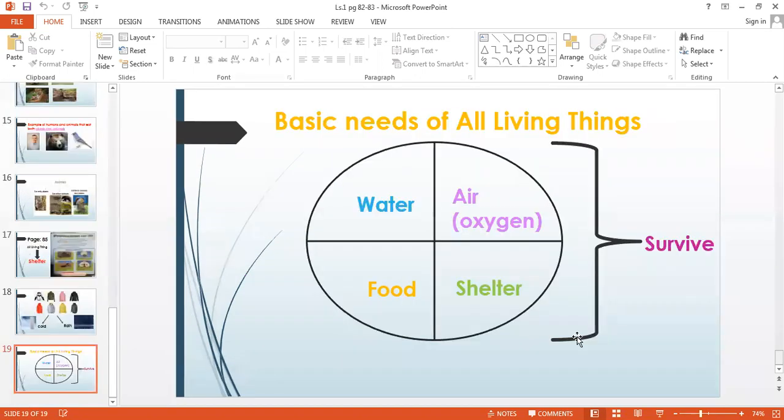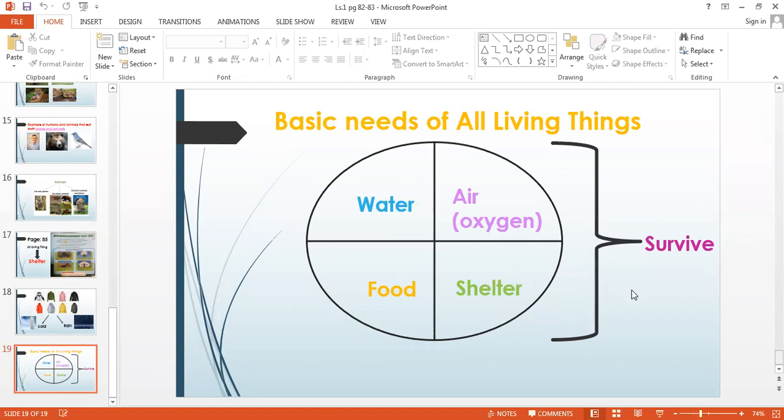So, what are the basic needs of all living things? All living things need 4 basic things. Which are they? The first one, they need water. They need air, that is oxygen, they need food, and they need shelter. They need all the 4 basic needs to survive.